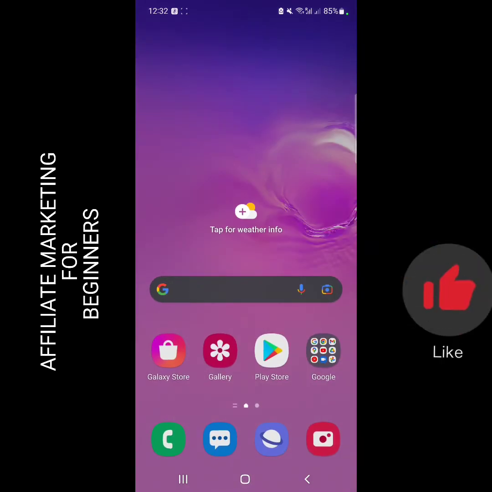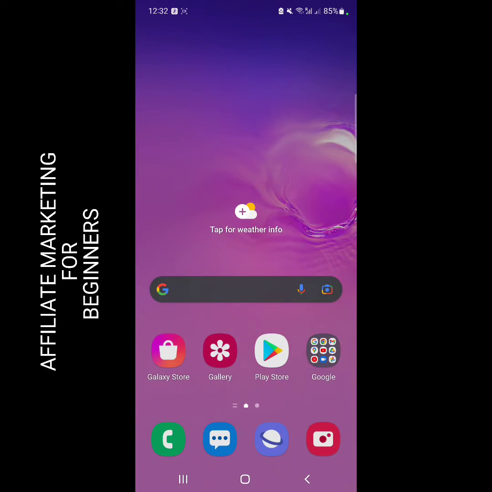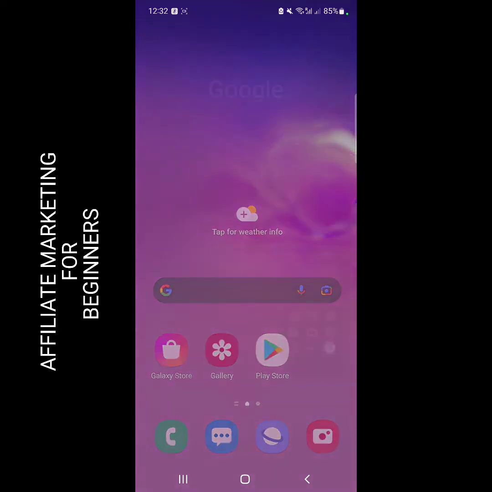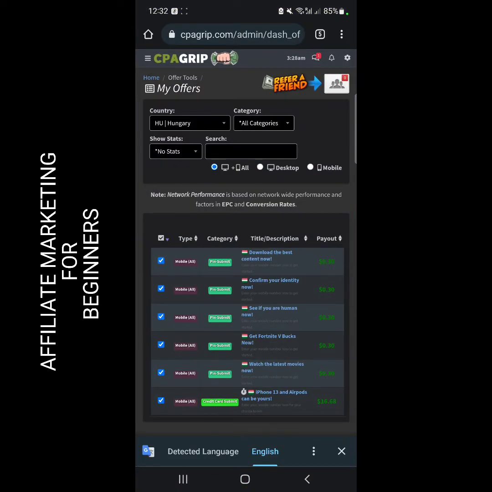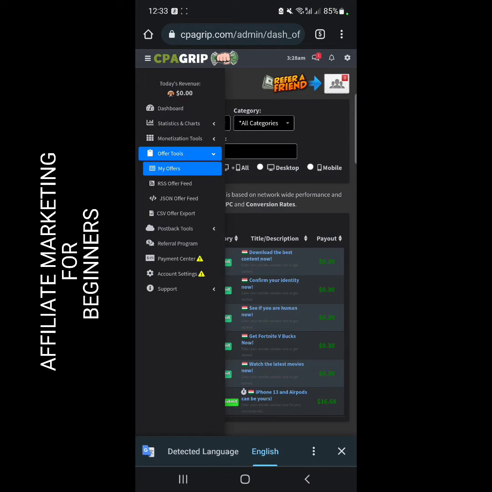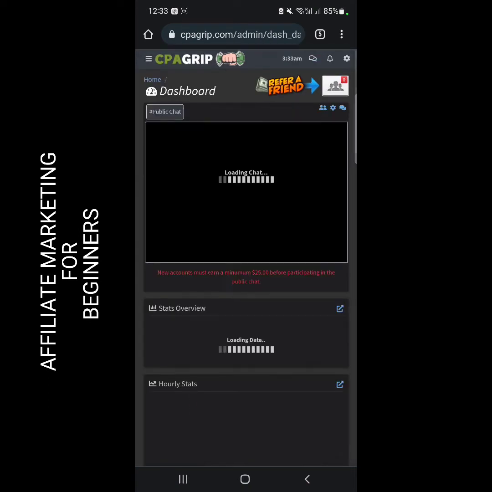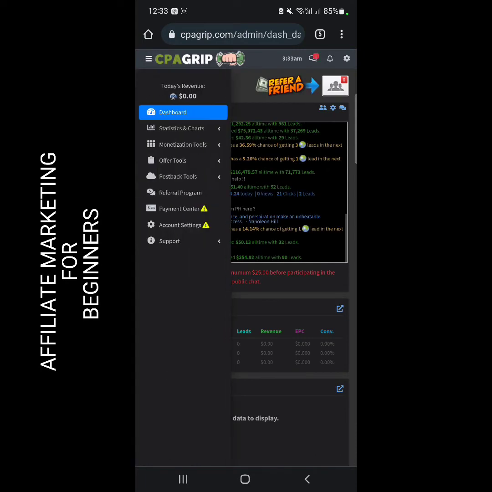Now let me show you basically how this works and how you actually make money from it, so you can see how simple it actually is. I think I use Chrome. Once you log into your account, this is where it's going to take you. First of all, as you can see, this is a new account. I just created this new account. Over the next few weeks, I will be building this account to show you how easy it actually is.